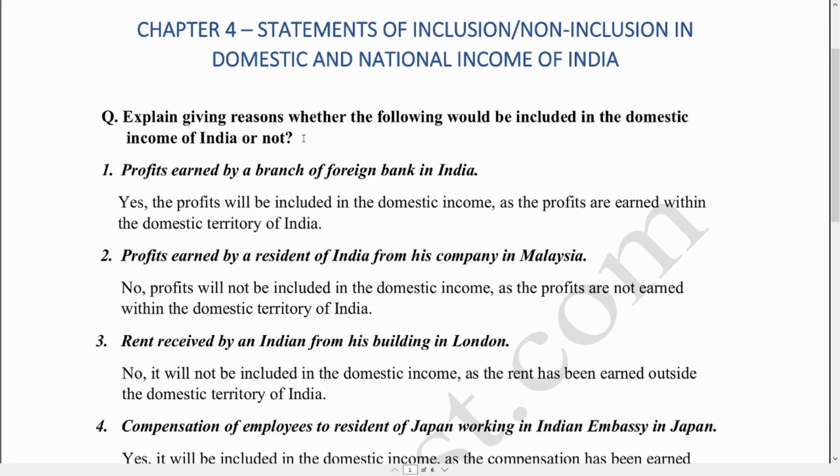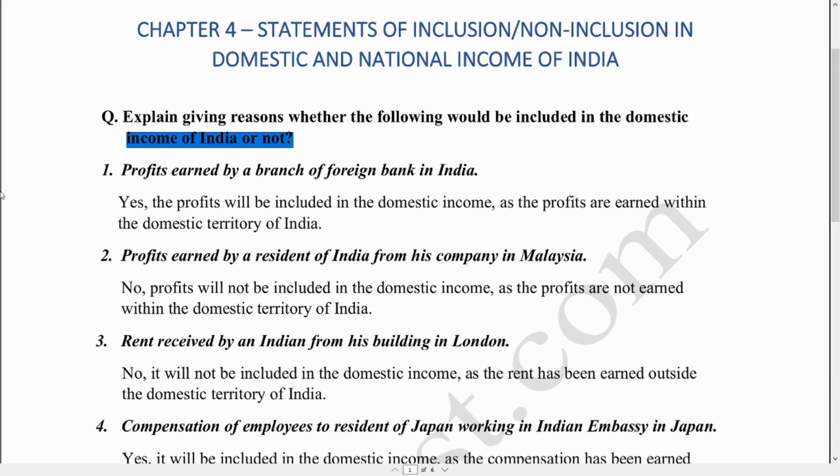A given income would be included in the domestic income of India only when, number one, the income is generated within the domestic territory of a country, and second, the income may be generated either by the resident of a country or by the non-resident.